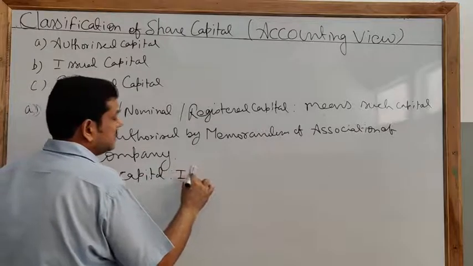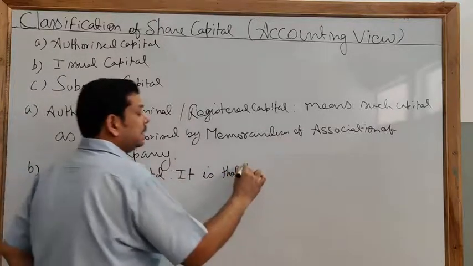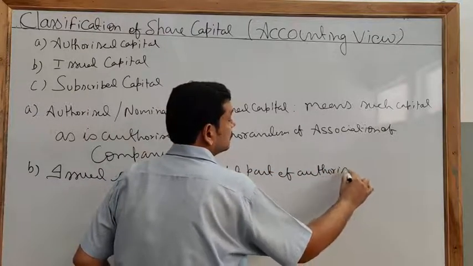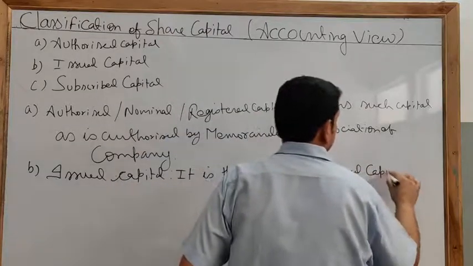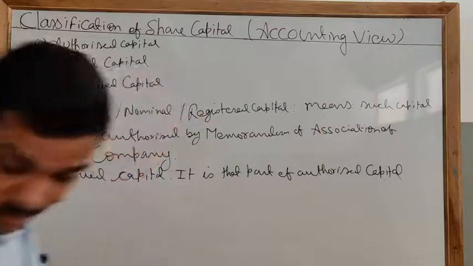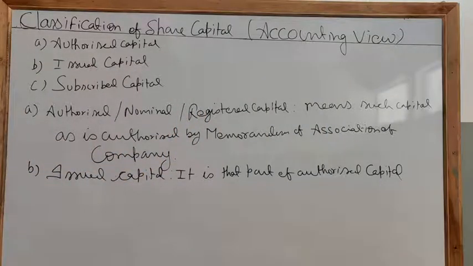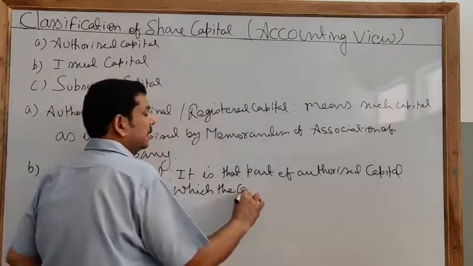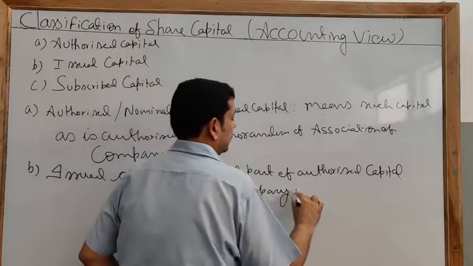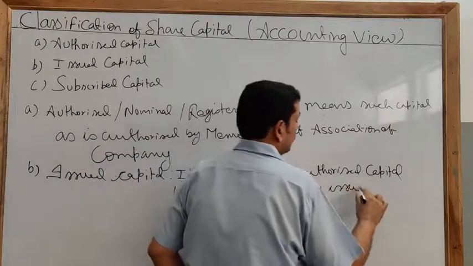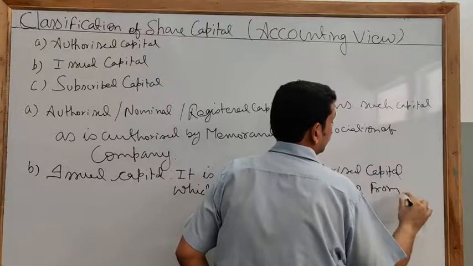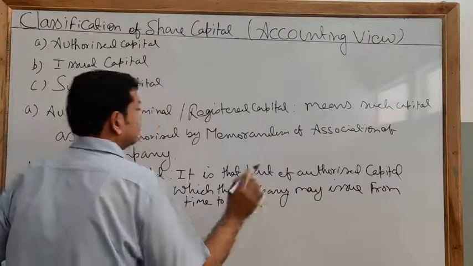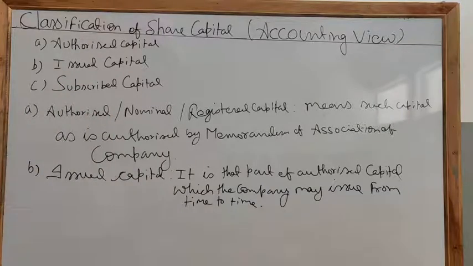Issued capital is that part of the authorized capital which the company may issue from time to time. For example, your company is registered with 100 crore.